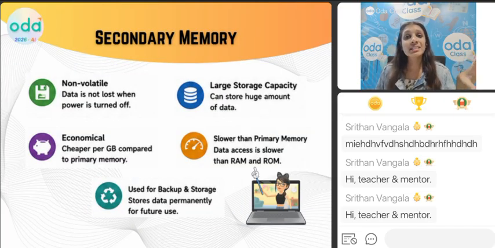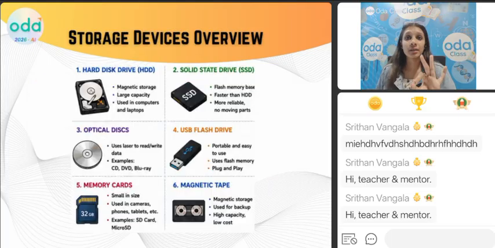Then we have the secondary memory. Secondary memory is externally connected, like these devices. These devices are connected outside. Am I correct, bachcho? Yes or no, everyone? Do you agree with me? They are extra, but they are permanent also. You're getting it, bachcho? It's not like RAM. It's like the extended version of the ROM, but you can modify the data.